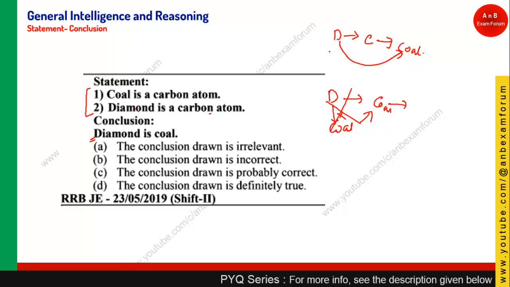In that case it will be true, but for this, since it is written coal is carbon atom, not carbon atom is coal, this is incorrect. So option B, the conclusion drawn is incorrect.